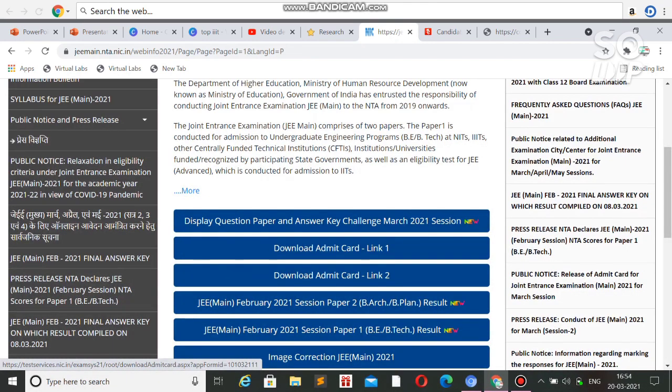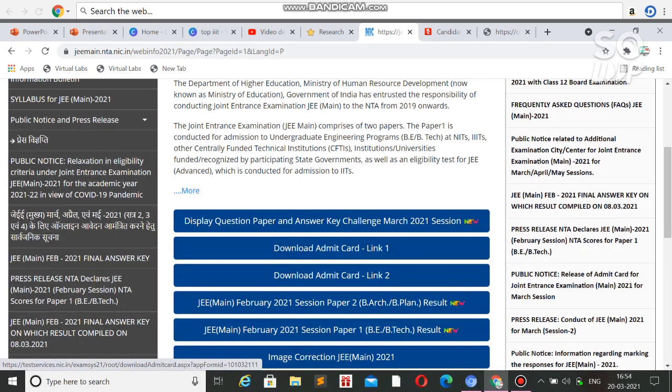You can also challenge the answer key if you feel you have done it right and they provide the wrong answer key. As in the case of the last attempt in February, there was some mistake in the answer key and they changed it. Again they will provide the final answer key before the result, as you saw in the February attempt also. So don't worry if you think there is any mistake. After analyzing the answer key, if I find any mistake, I will make a video on shift wise mistakes in the answer key, so you will be able to know about your shift also.